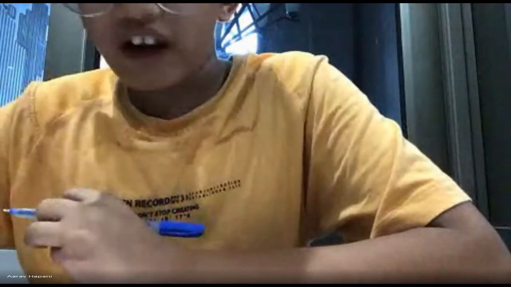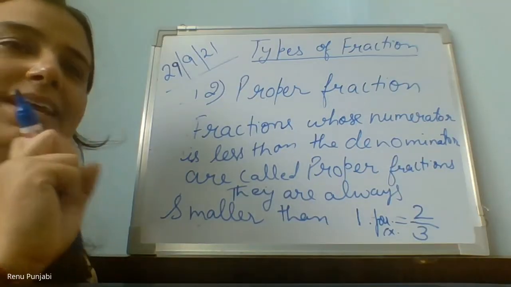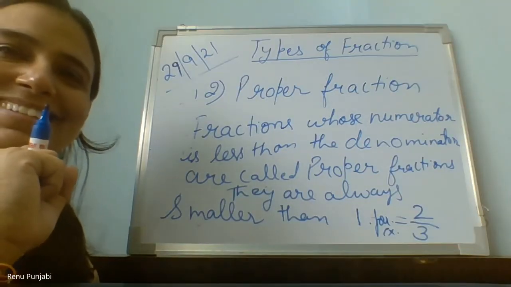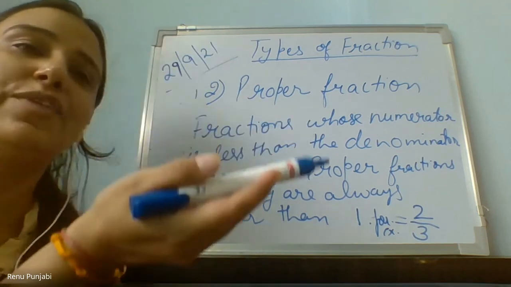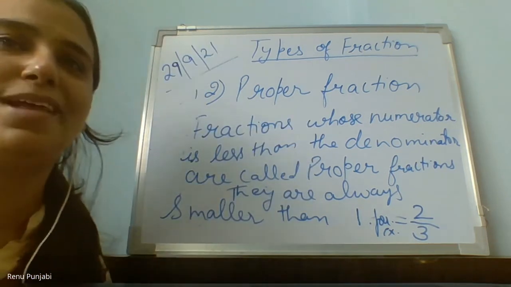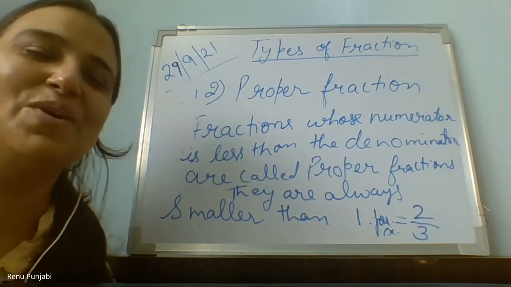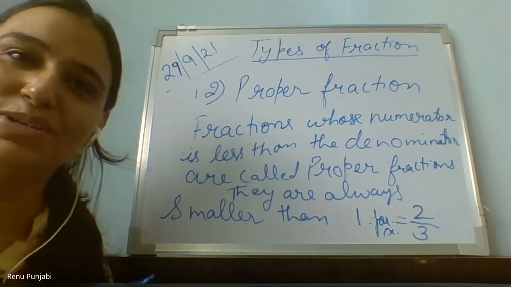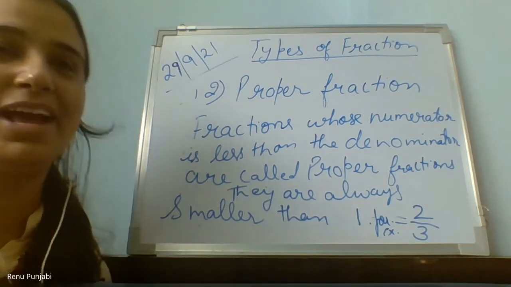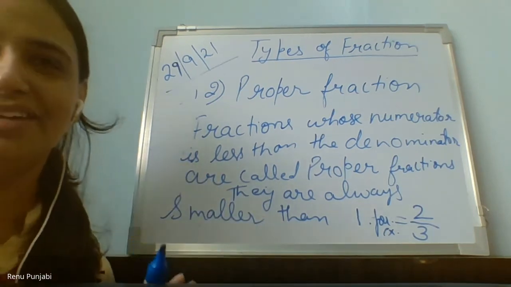2.5 upon 5, 2.5 will not come in the fraction. 2.5 you will learn in the mixed fraction. That is another type of fraction. So 2 upon 5 will be 2 whole number 1 upon 2. That too you will learn in the next type of fraction. So don't confuse yourself. Okay.